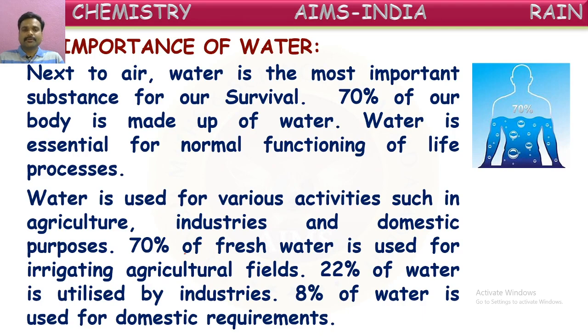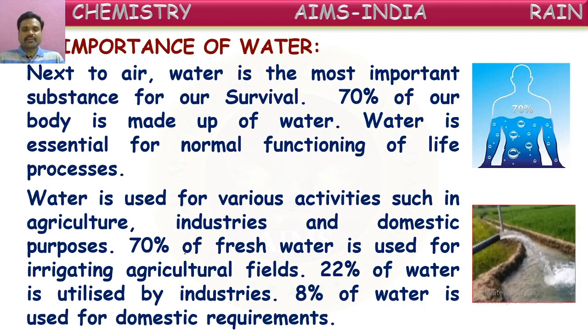Around 70% of fresh water is used for irrigating agricultural fields, for growing crops to get food. So mostly it is used in agriculture.